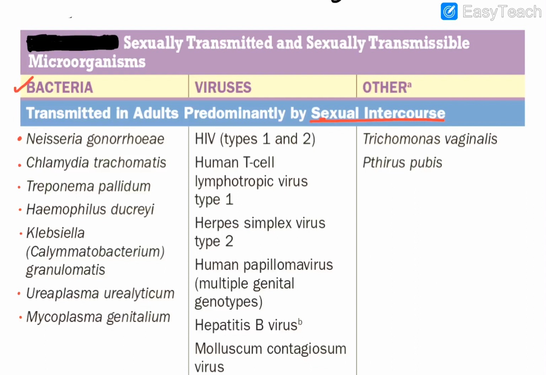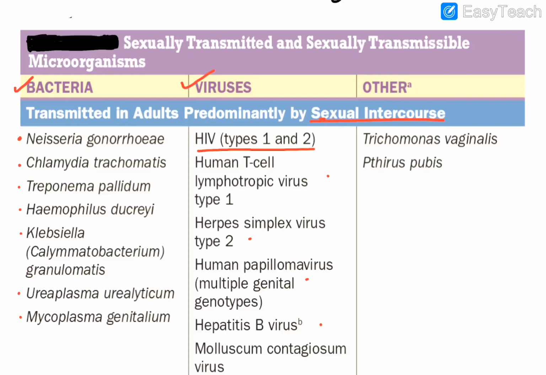Now if we talk about the viruses, obviously everybody knows HIV type 1 and type 2. Then you can add human T cell lymphotropic virus type 1 to this list. Herpes simplex type 2, you know HSV1 and HSV2: HSV1 causes infections above the waist and HSV2 below the waist. So HSV2 is predominantly transmitted by sexual intercourse. Then you have your favorite human papilloma virus, which has a number of genotypes, 16, 18, 6, 11 and so on. They are all transmitted predominantly by sexual intercourse.